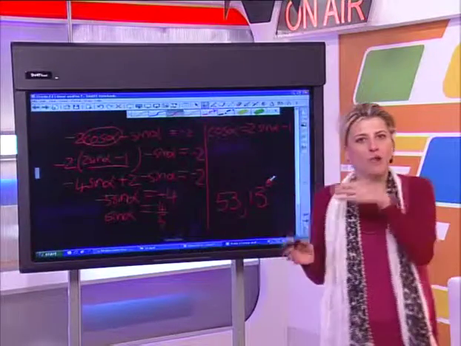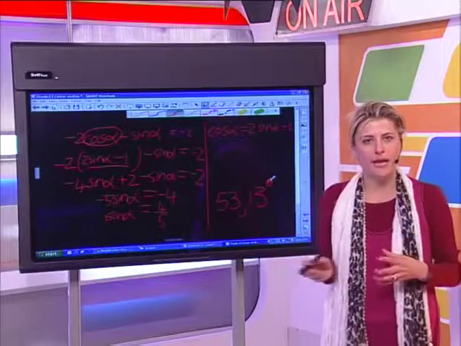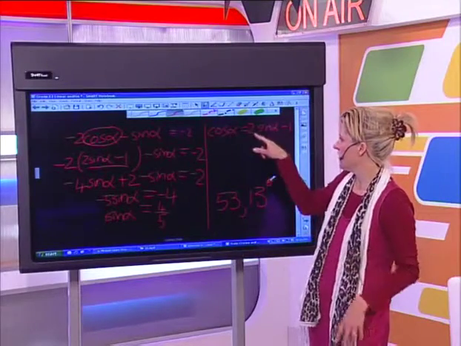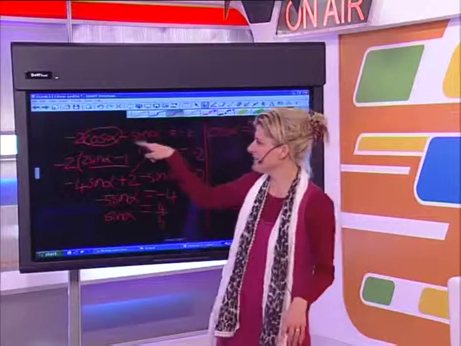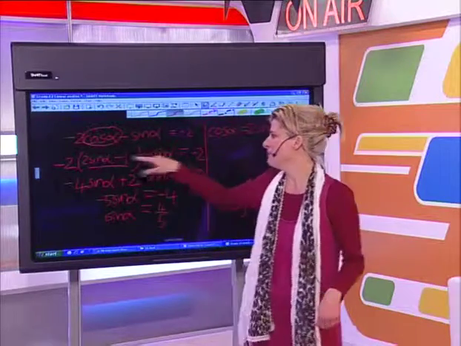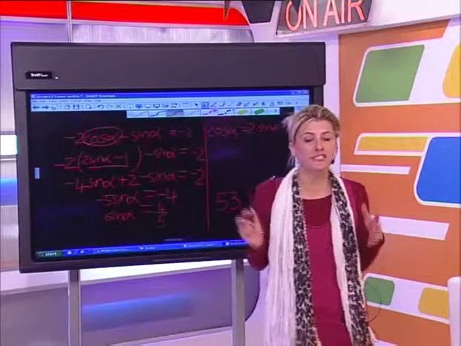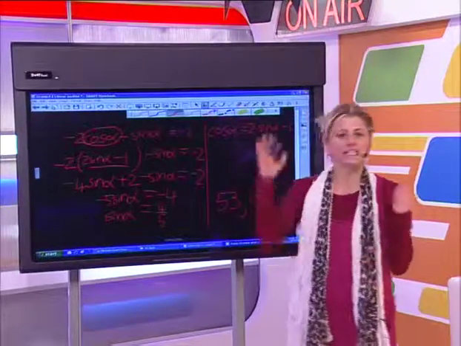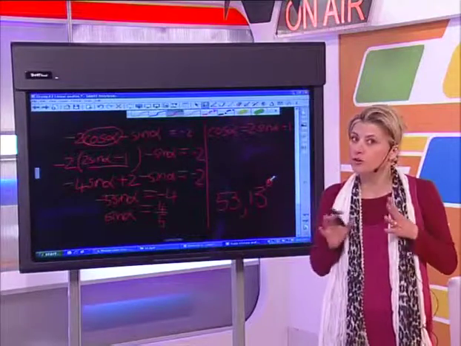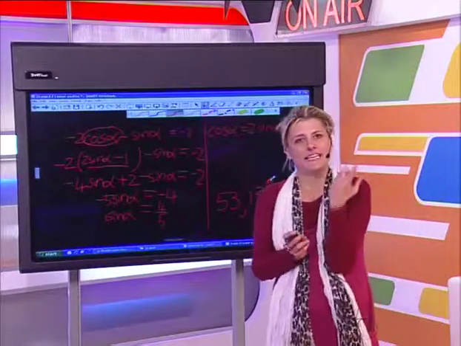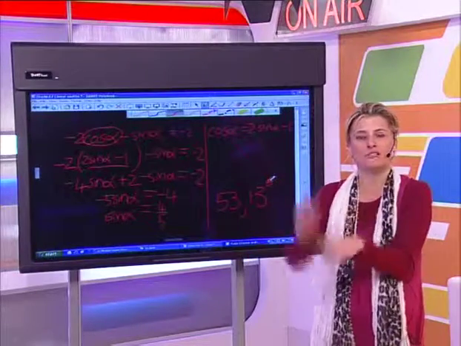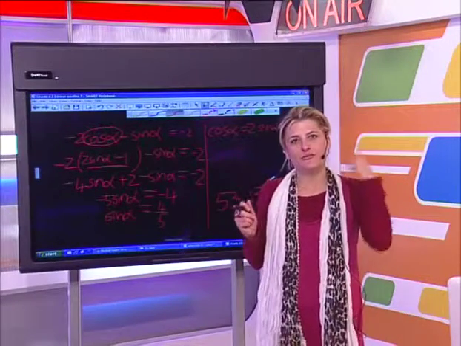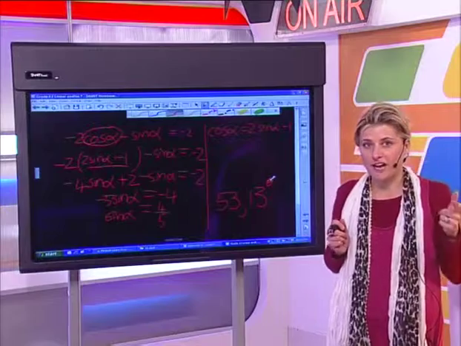Then what I did is I took one of my equations, in this case it was the second one. I made cos alpha the subject of the equation. I said cos alpha is 2 sine alpha minus 1. Then in this equation, instead of cos alpha, I replaced it with 2 sine alpha minus 1 because that way I eliminated one of the variables. It's a simultaneous equation. Then I multiplied out, I used all the usual rules of algebra, and I isolated my trig ratio. I said sine theta equals 4 over 5, and then I bear in mind that what I need to do is find the angle, so then shift sine of my angle.